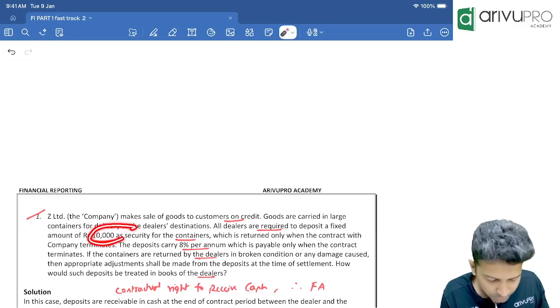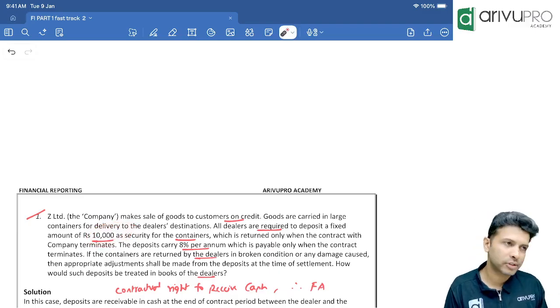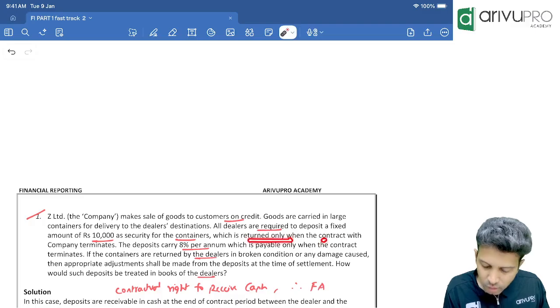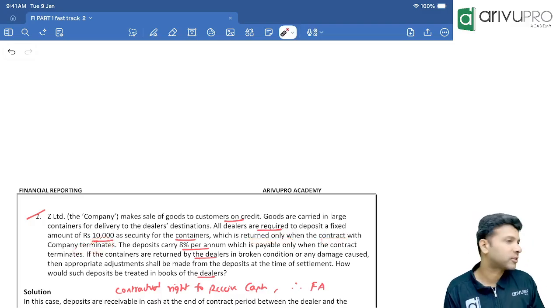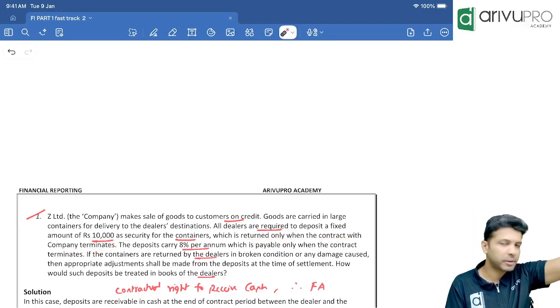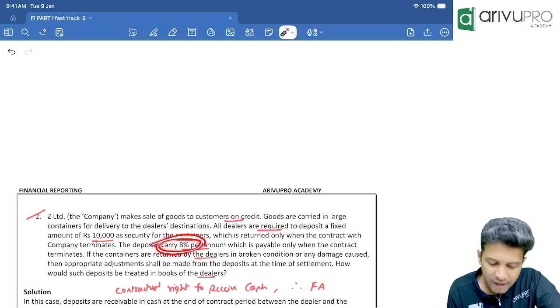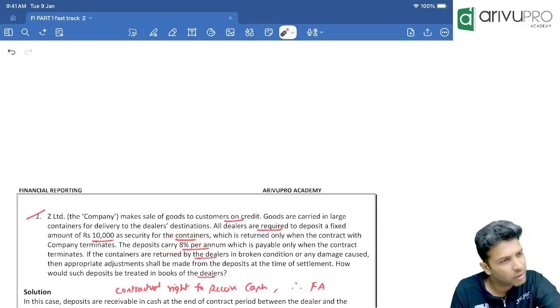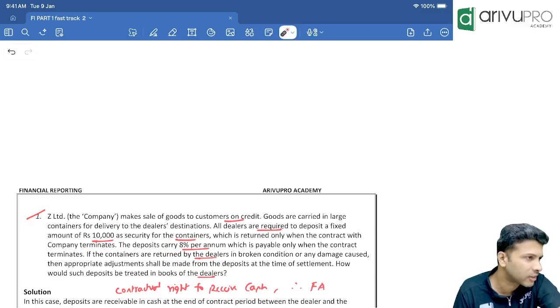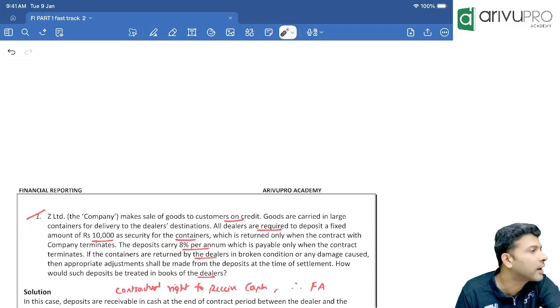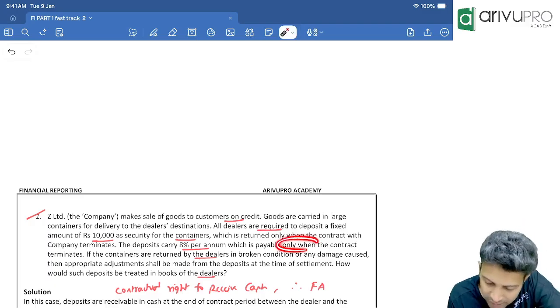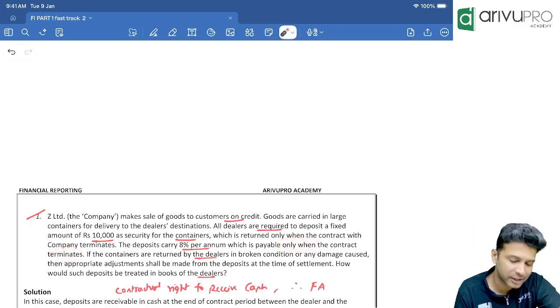So what have we collected from them? A security deposit, which is returned only when the contract with the company terminates. The security deposit carries 8% interest. Usually it will be interest free, but here we are giving interest, and the interest is payable only when the contract terminates.